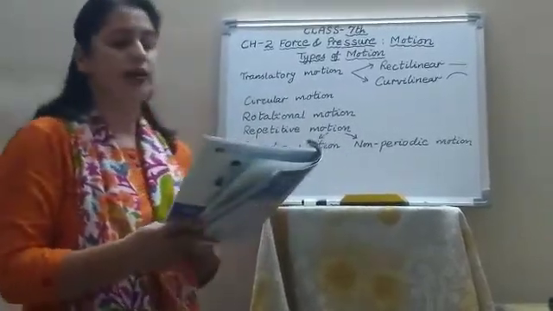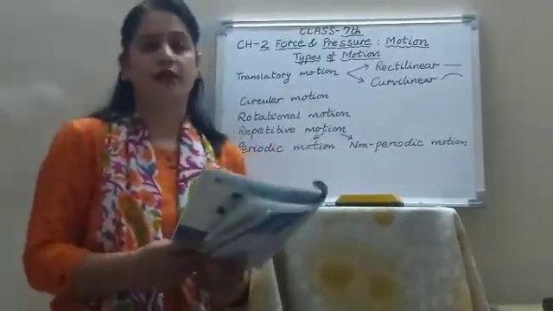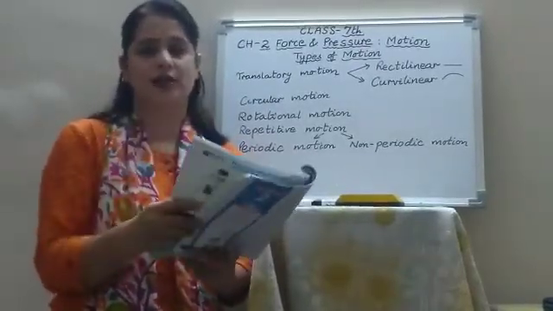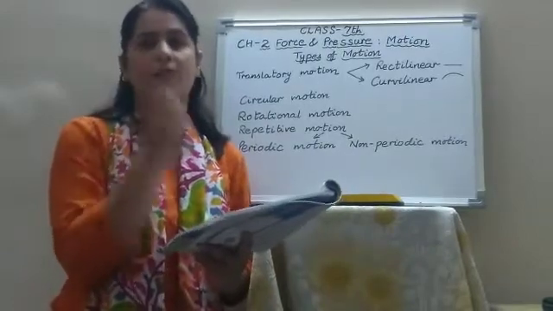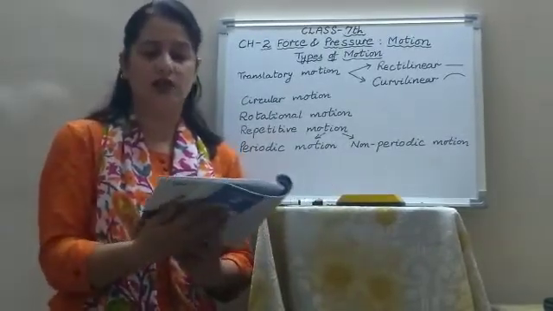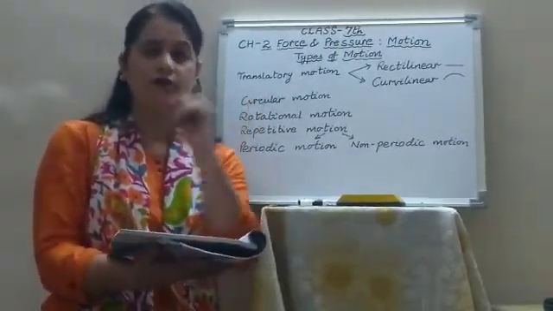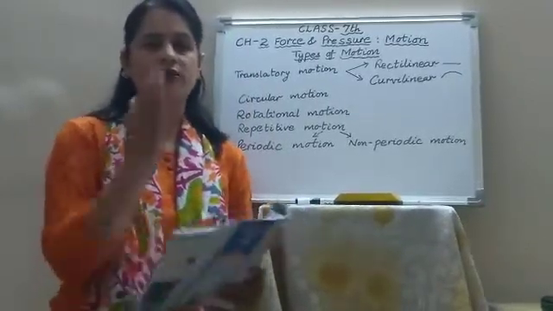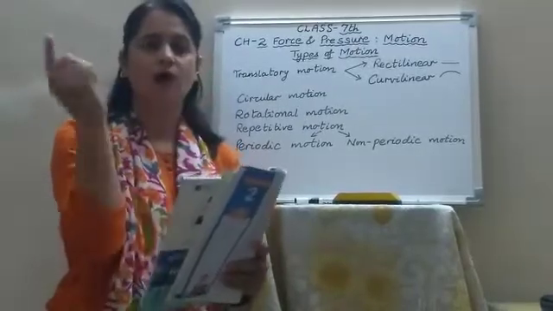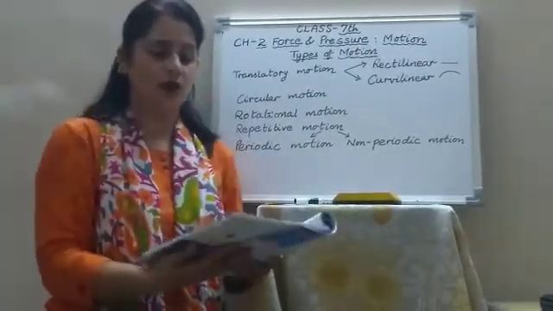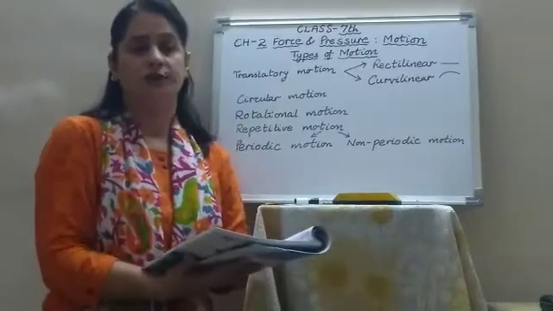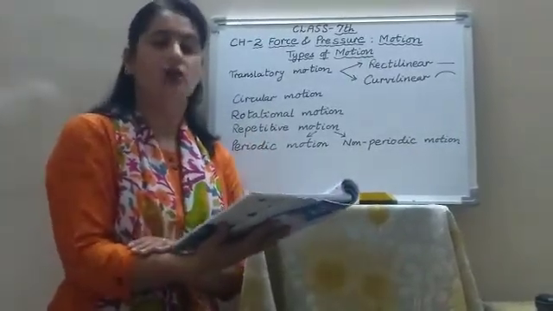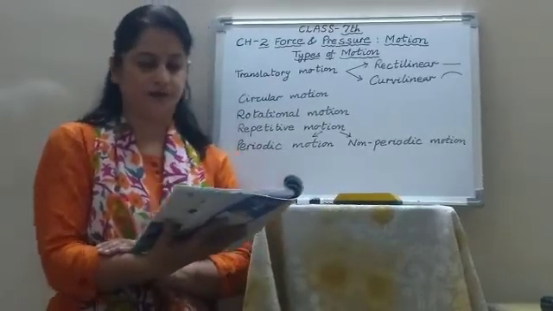Next is the rotational motion. Whenever an object is spinning about an axis, about a fixed axis, like a spinning top, that is called rotational motion. The motion of a fan is called rotational motion. There is a fixed axis, a fixed line in the center about which the body moves, and that is called rotational motion. Our earth also spins on its axis, and that is called rotational motion.